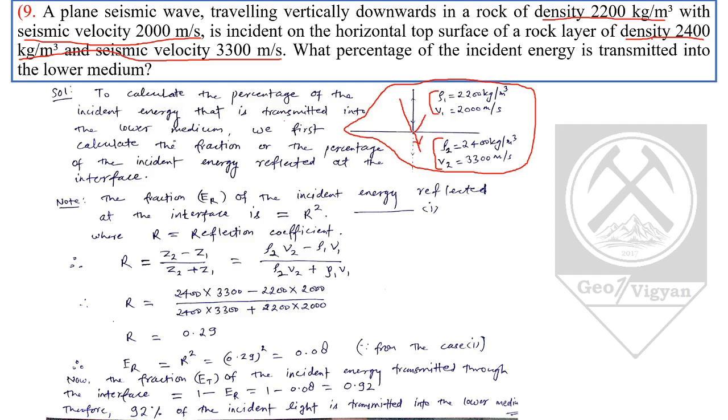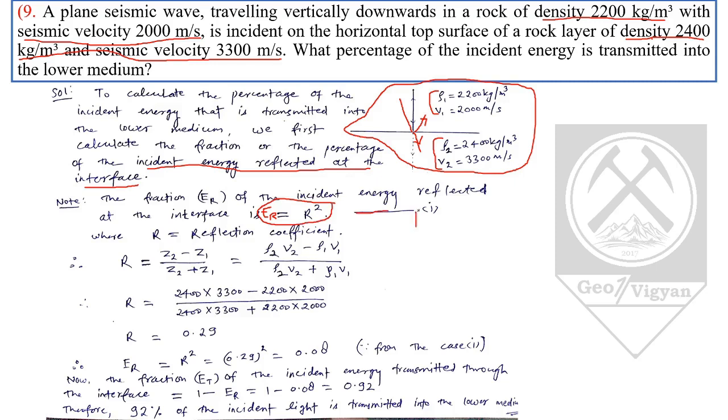To calculate the percentage of incident energy that is transmitted into the lower medium, we first calculate the fraction or percentage of incident energy reflected at the interface. So first we will calculate the incident energy reflected at the interface. From there we will calculate how much was transmitted. First we will calculate this. Note the fraction ER of the incident energy reflected at the interface is given by ER equal to R square.